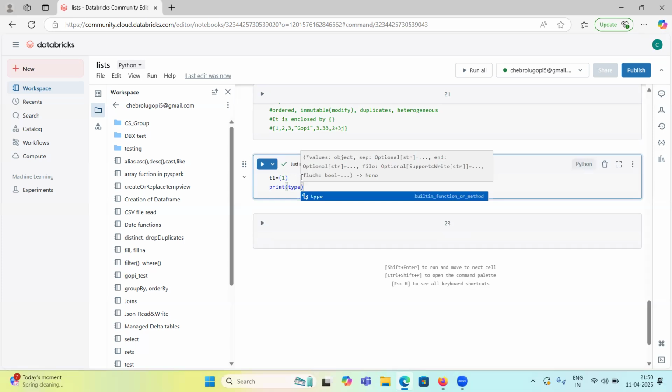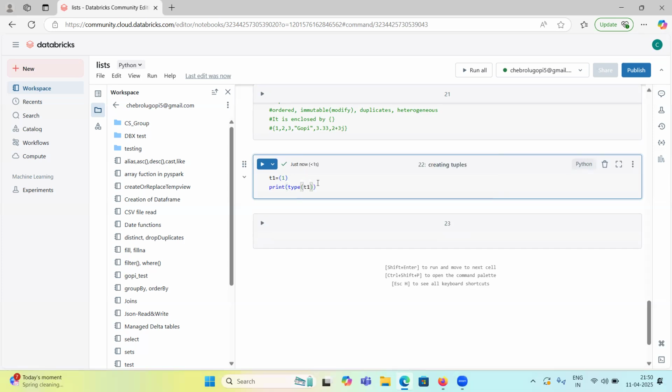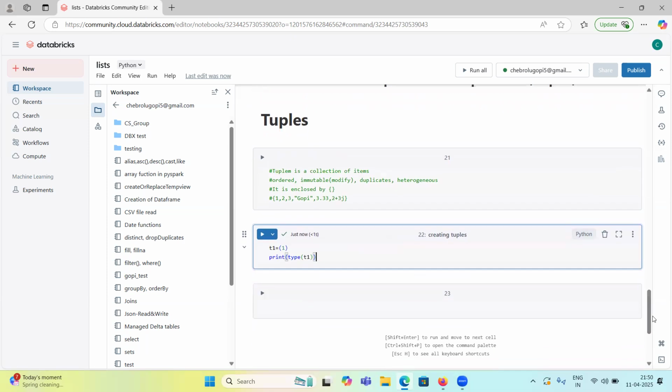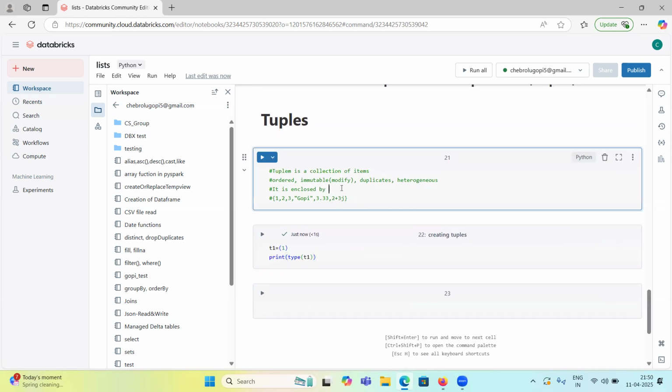Print type of T1. So what will be the data type of this? Can anyone answer? If you know already, then answer. Otherwise, no problem. Sorry, guys, for tuples we will use parentheses, not square or curly brackets.